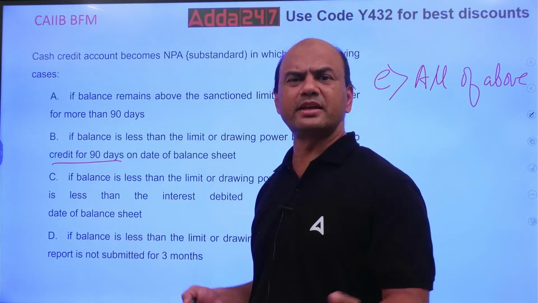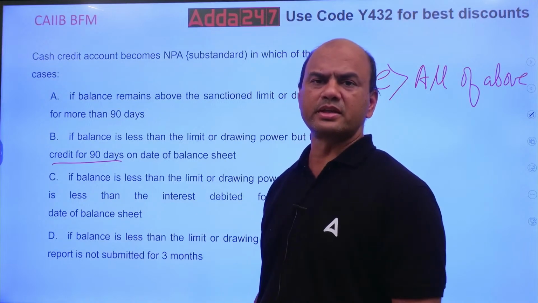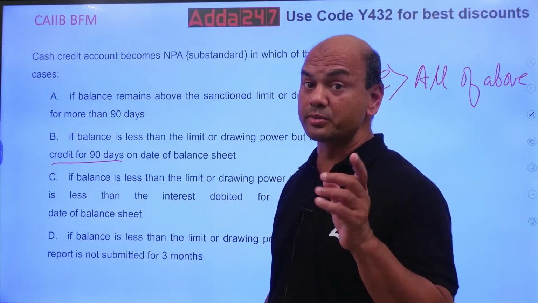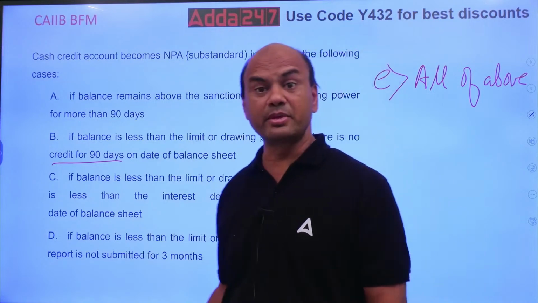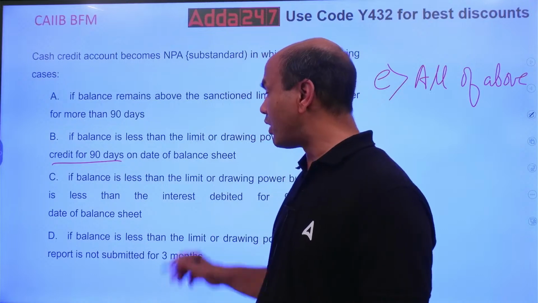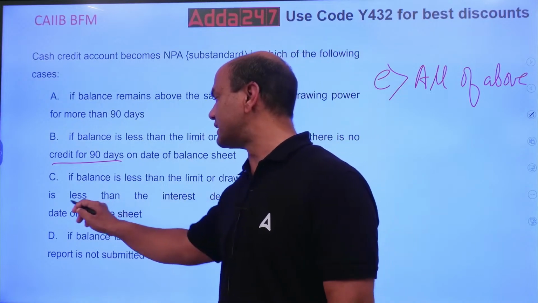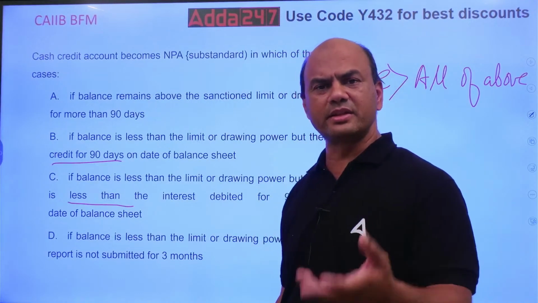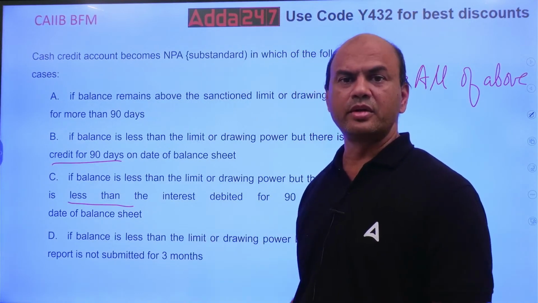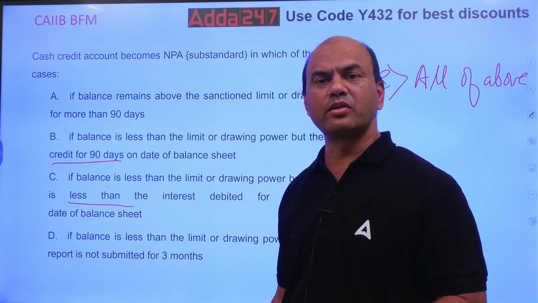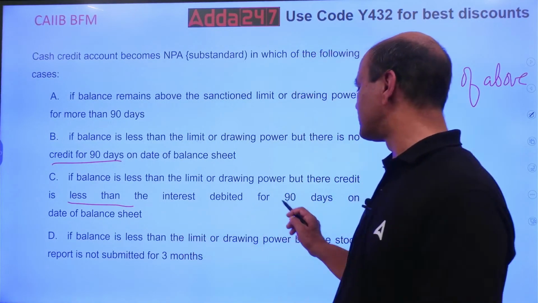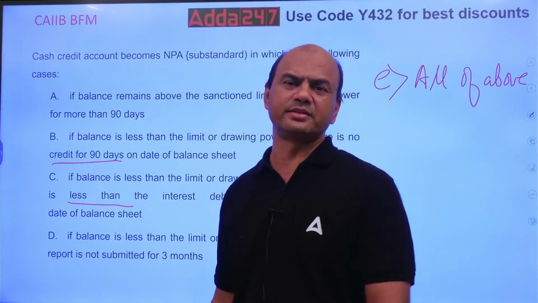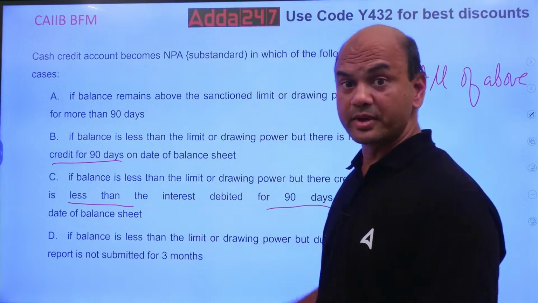It happens that many customers' CC accounts are just lying there with no credits. Credit should be there, from anywhere it can be. Or even if the credit is there, but it is less than the interest debited. Say I have debited interest of 10,000 to that account, but the total credit in that account for 90 days is only, let's say, 8,000. Then also it becomes NPA.